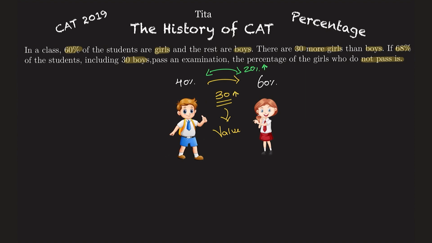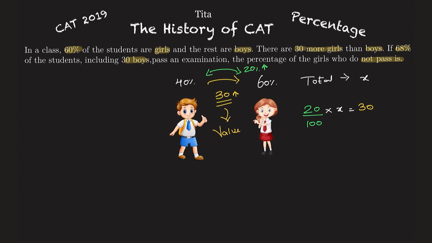So let the total number of students in the class be X. Then 20% of X will be equal to the value 30, because you know that from 40 it becomes 60.